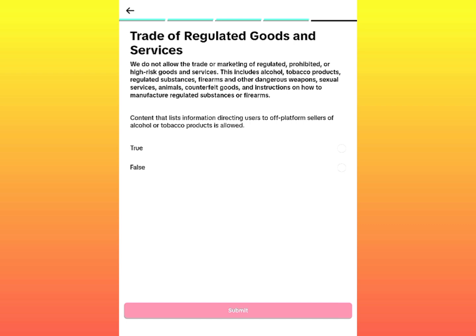So I guess that's why I see people using toy guns in their videos. The last one: we do not allow the market trade of regulated goods, prohibited services, high risk goods and services.